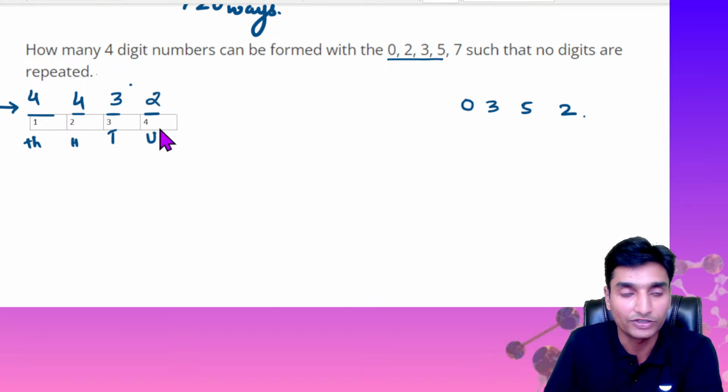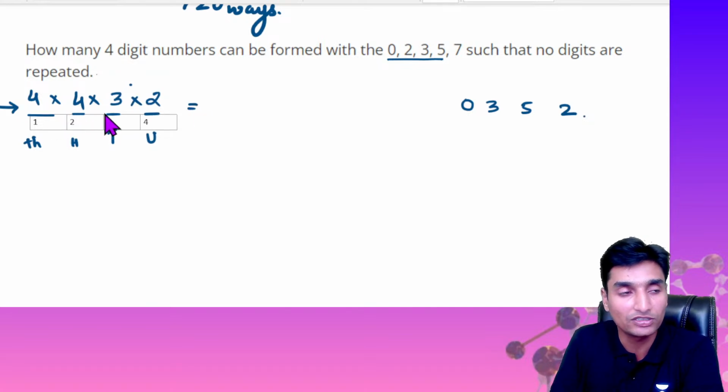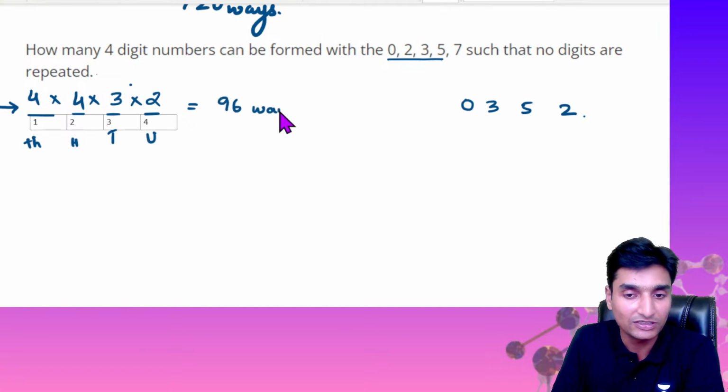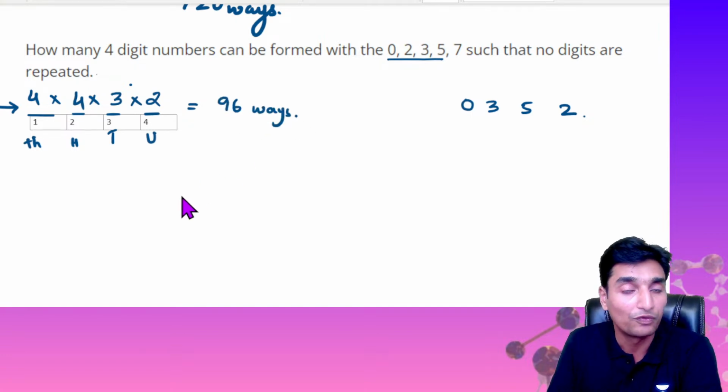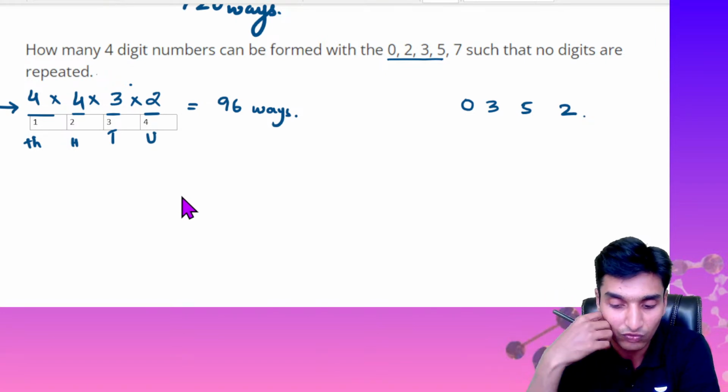and then it is 2 guys. So we need all the possibilities: 4 into 4 into 3 into 2. 4 into 4 is 16, 16 into 3 is 48, 48 into 2 is 96. So 96 different 4-digit numbers can be formed.